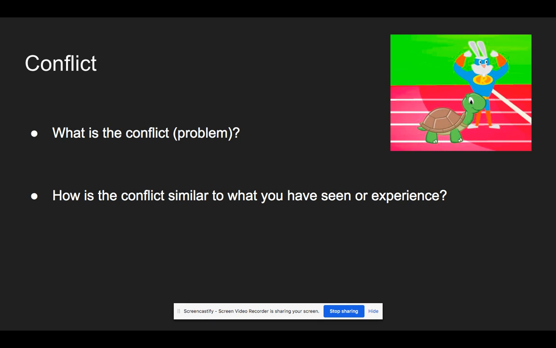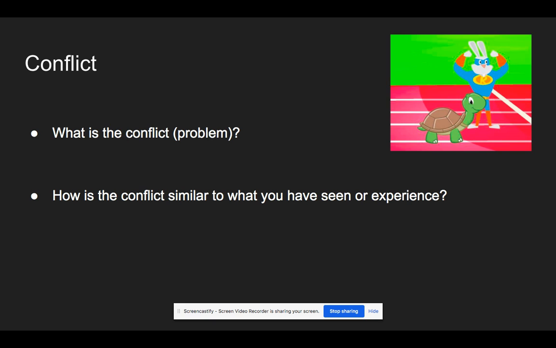These are just two friends running a race. But what creates a conflict, what creates a problem in the story, is that the hare is so mean to the turtle and he makes fun of him and he brags about how he is the best. And that creates a conflict or a problem because it makes the tortoise feel bad.